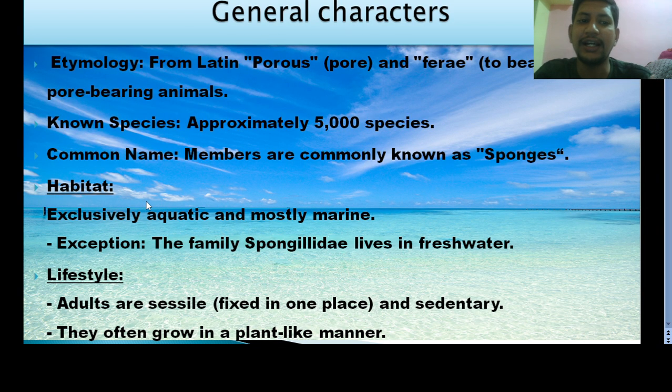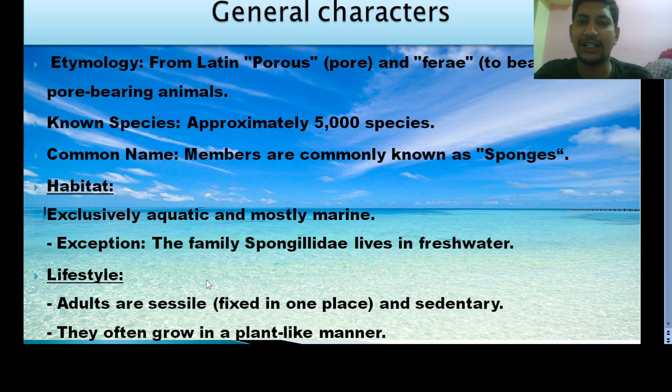If you look at the habitat, they are exclusively aquatic and mostly found in marine water, nothing but salt water, for example sea, ocean, etc. Except the family called Spongilidae. Spongilidae is a family which comes under the phylum Porifera, and it lives in fresh water.